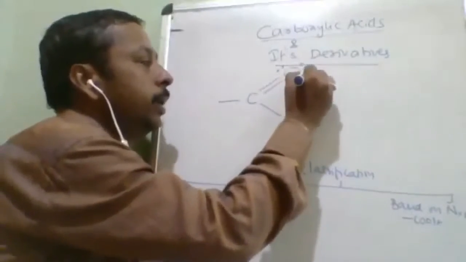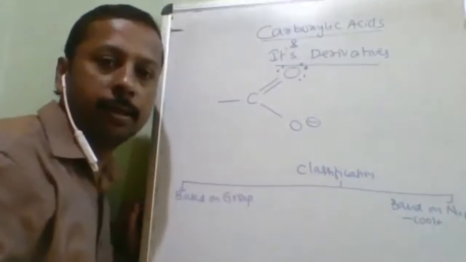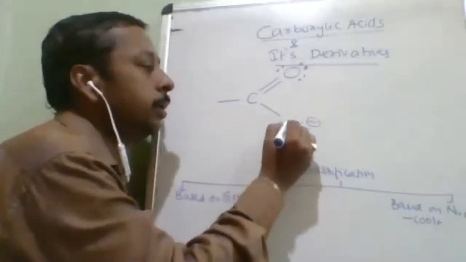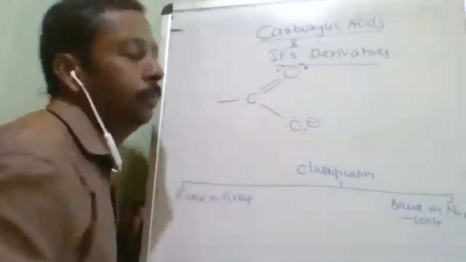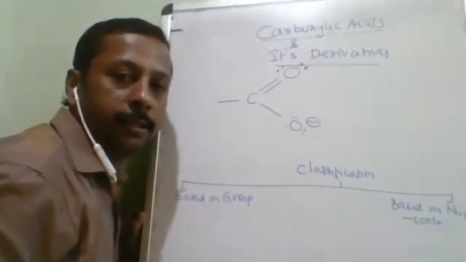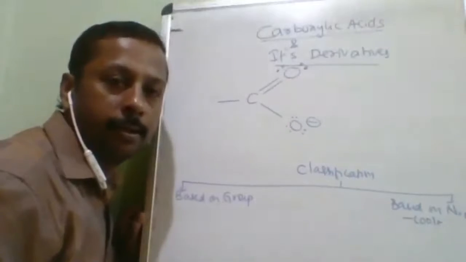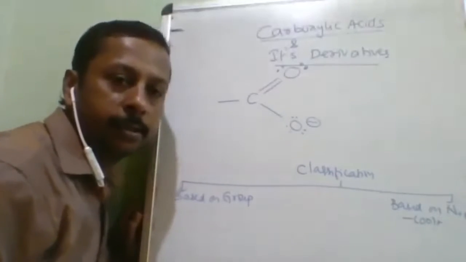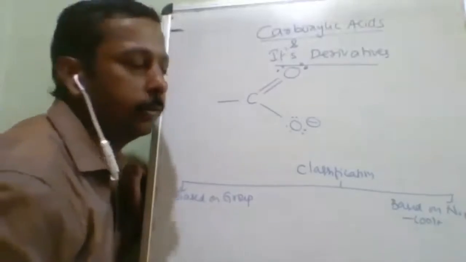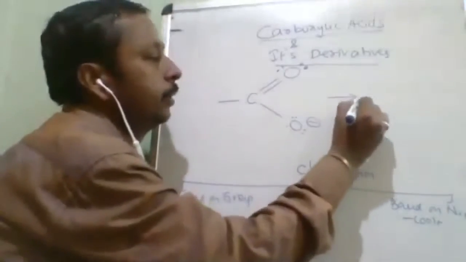The resonance stabilization of the carboxylate ion is the root cause of what? Acidic nature of the carboxylic acid is explained on the basis of resonance stabilization of the carboxylate ion. This is one resonating structure.